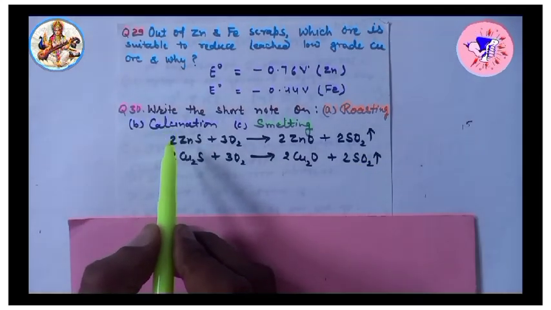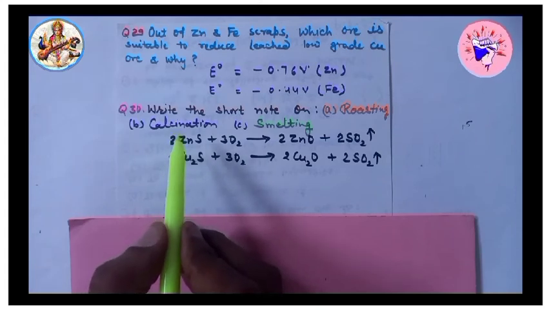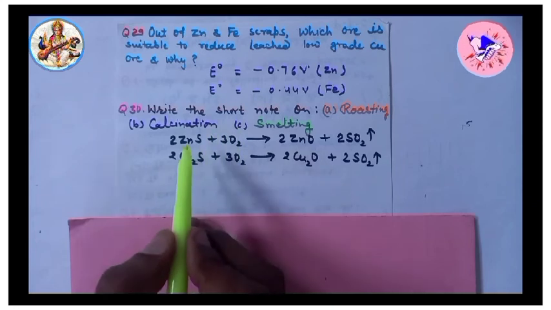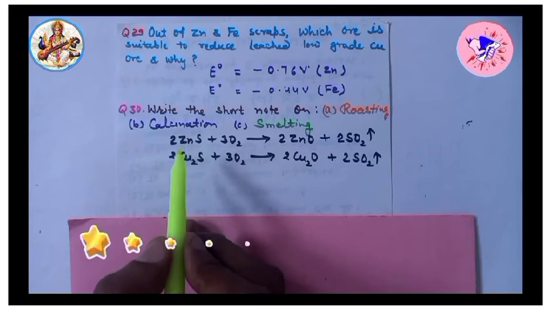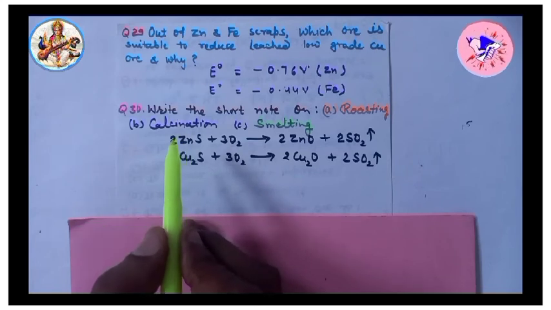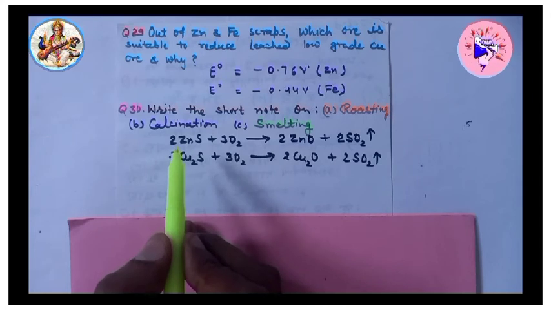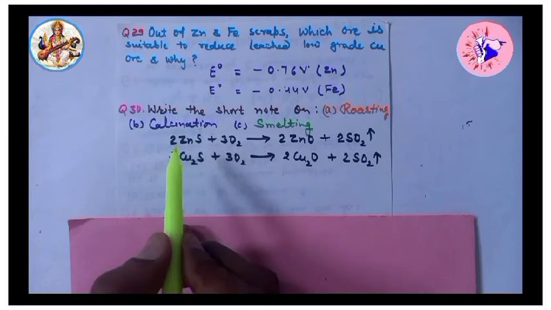Now next, calcination. The process of converting an ore into its oxide by heating it strongly below its melting point, very important, below its melting point, in absence or limited supply of air in a reverberatory furnace, is known as calcination.